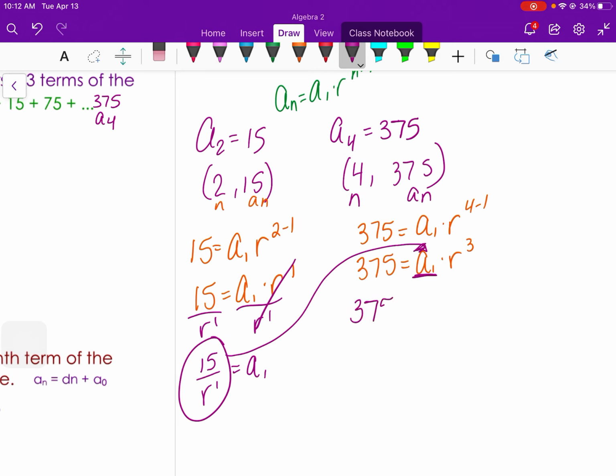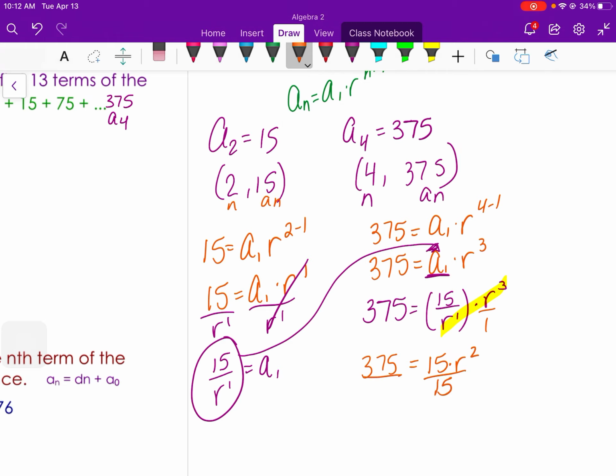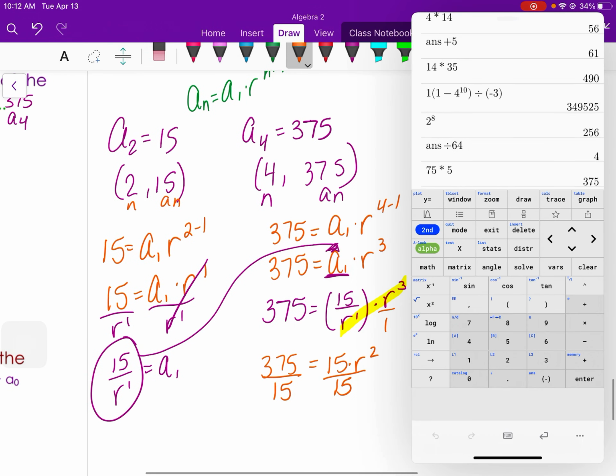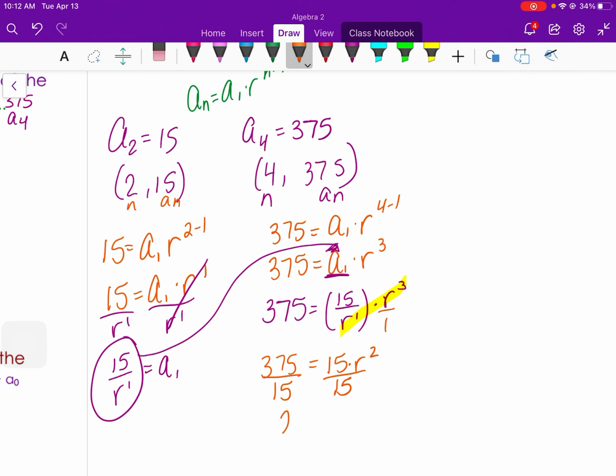It's going to be 375 equals 15 over r to the first, all times r to the third. Now remember, r to the third is the same thing as r to the third over 1. Then r to the third divided by r to the first, 3 on top, 1 on bottom, reduces to r squared. So you get 375 equals 15 times r squared. This is times, so we're using division. 375 divided by 15 is going to be 25.